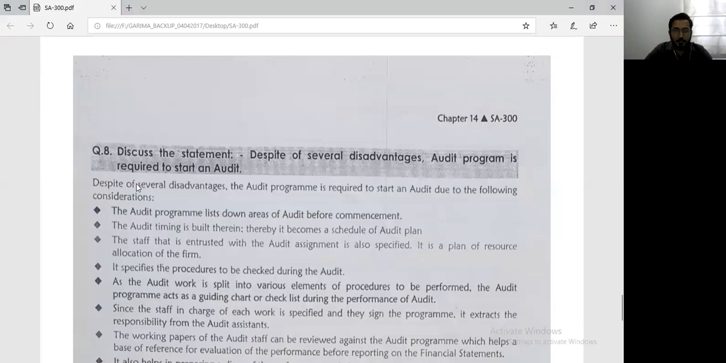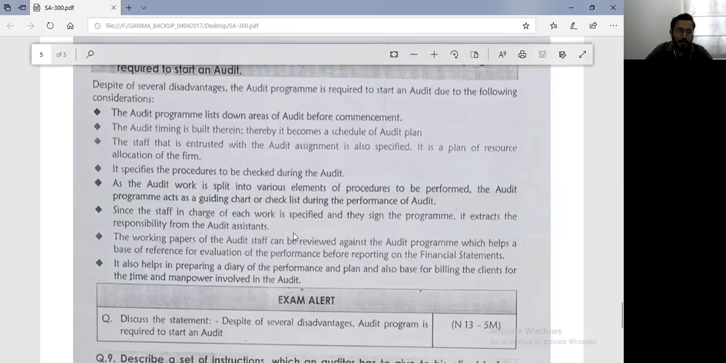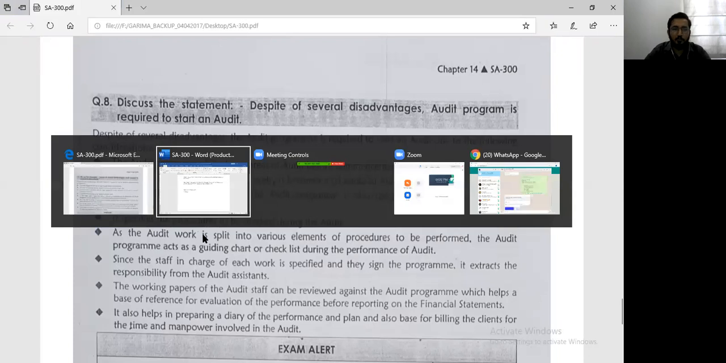It says, discuss the statement that despite several disadvantages, audit program is required to start an audit. So is an audit program really required in order to begin the audit? You have 2, 4, 6, 8 important points based on that. Explain the statement, audit program is required to start an audit. Right, let's understand each of the 8 points. Despite several disadvantages, the audit program is required to start an audit due to the following important considerations. First point, the audit program lists down the areas of audit before commencement, right?